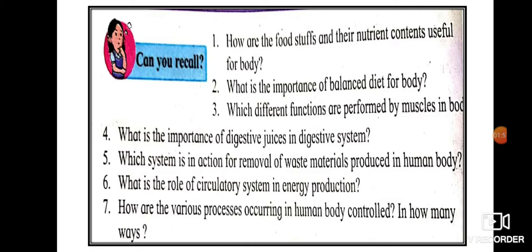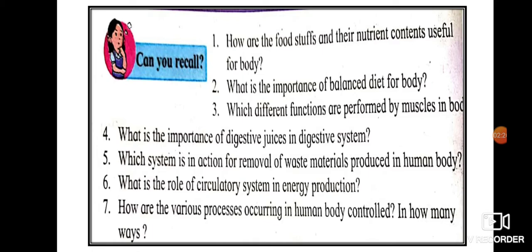Third question, which different functions are performed by muscles in body? Now there are three types of muscles in a body. The voluntary muscle, which brings about all the movements according to our will. Second, the involuntary muscles bring about all vital activities of the body. The visceral organs are under the control of the involuntary muscle. And the cardiac muscle controls the movement of heart. Carbohydrates and proteins are stored in the muscles.